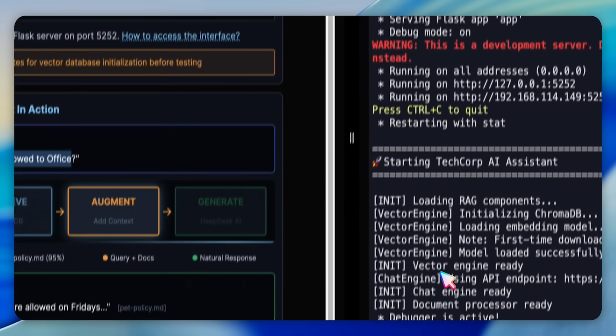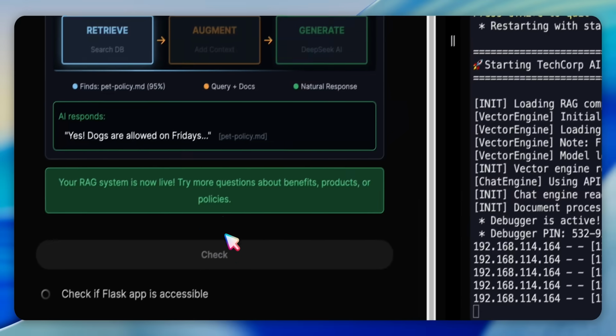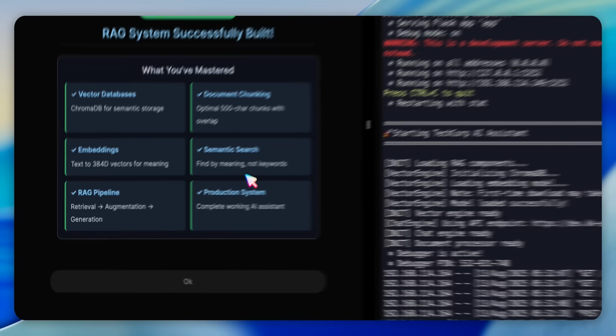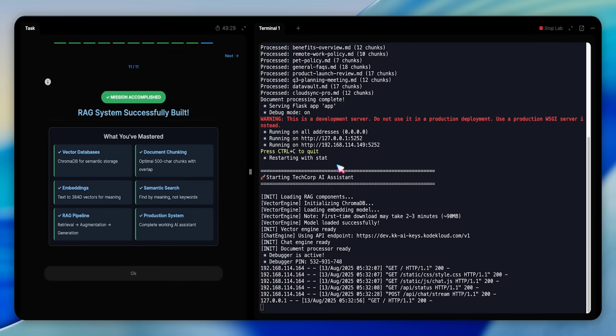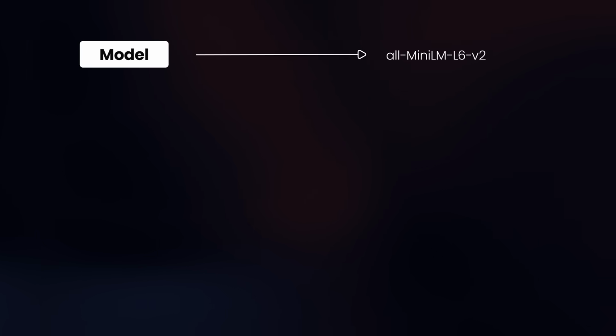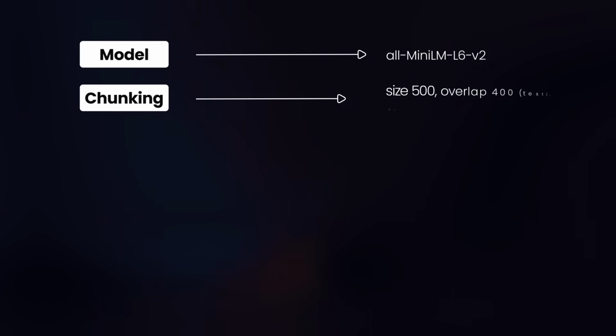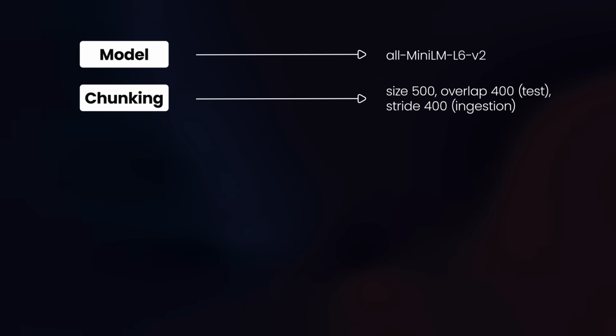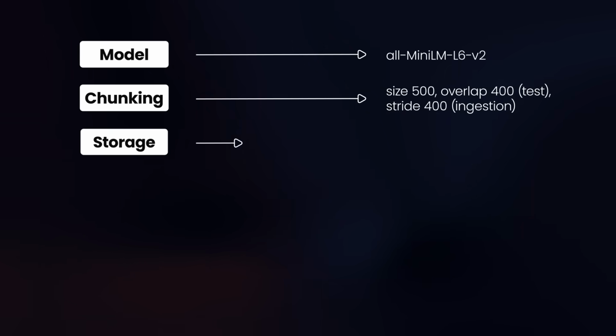With retrieval plus augmentation plus generation in place, we're ready for a UI to ask questions. We've got an end-to-end RAG system that's fast, grounded, and extensible. A few things I pay special attention to along the way. The model is all-MiniLM-L6-v2, which is compact and effective. For chunking, size 500 with overlap 100 for the test and stride 400 in ingestion, both preserve context for better recall.